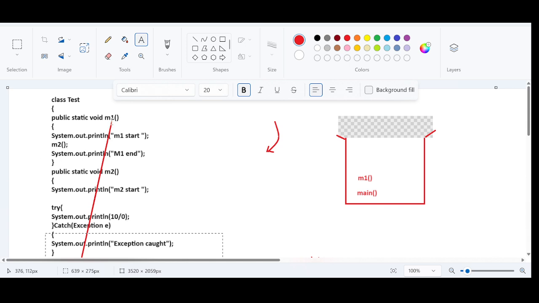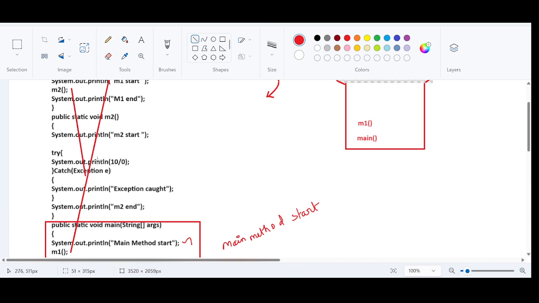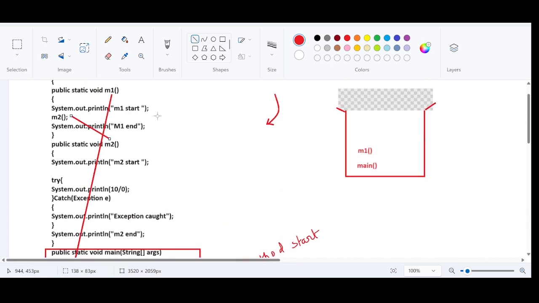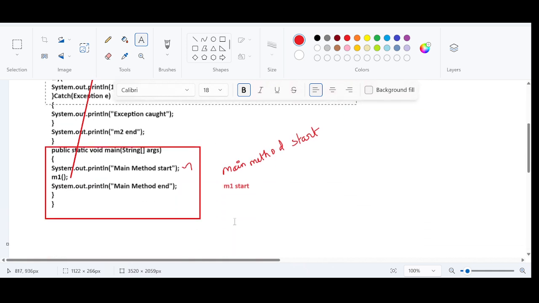After that, the m1 method is again internally calling another method, which is m2, and again the control will go from here to where? m2 is here. Right? In m2 the first instruction is what? m2 start. Before actually printing the first instruction, we have to make sure that m2 is pushed into the stack frame. So this is m2. Right? So in m2, m2 start is going to get printed.